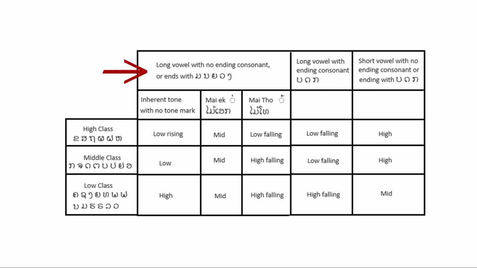If the ending of a word is unstopped, meaning it has a long vowel with no final consonant, or the final consonant is nasal, either ma, na, nya, or nga, and the beginning consonant is a high class, it will be a low rising tone. If it's a mid class, it will be a low tone. If it's a low class, it will be a high tone. The following examples illustrate this rule.